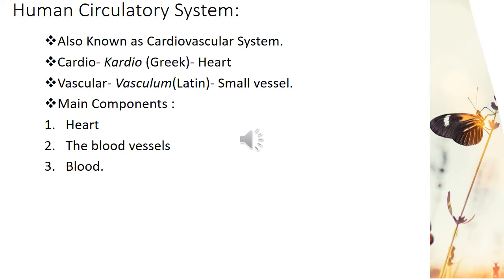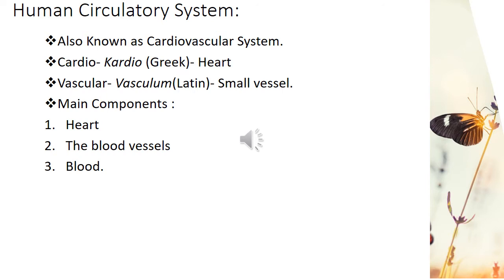It is also known as the cardiovascular system. The term cardiovascular is formed with two words: cardio, a Greek word which means heart, and vascular, from vasculum, which is the Latin word for small vessels. The main components of the cardiovascular system, or the circulatory system, are the heart, the blood vessels, and the blood.